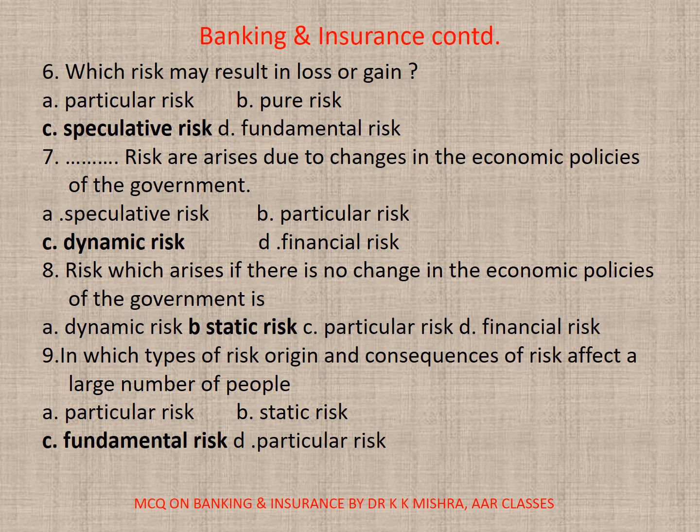9. In which types of risk origin and consequences of risk affect a large number of people? A. Particular risk. B. Static risk. C. Fundamental risk. D. Particular risk. Correct option is C. Fundamental risk.